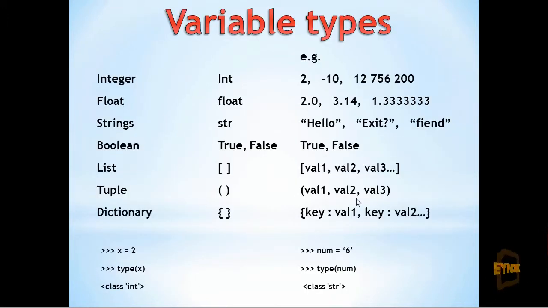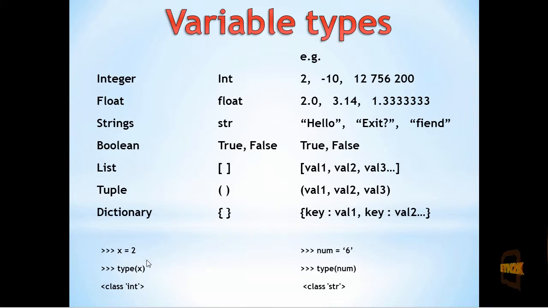Here are some examples of variable types, such that we got int and float both being of the number types, though float being decimal points. Strings are represented using quotes and are used to represent words. Boolean simply represents true or false values, true being 1 and false being 0. A list is signified by square braces, a tuple round braces, and a dictionary, these ones here.